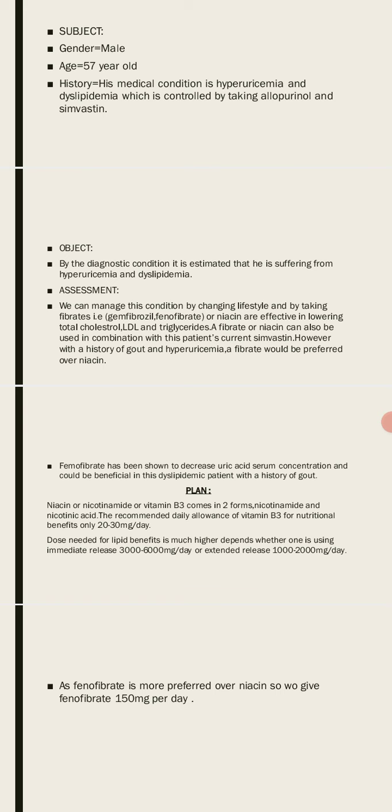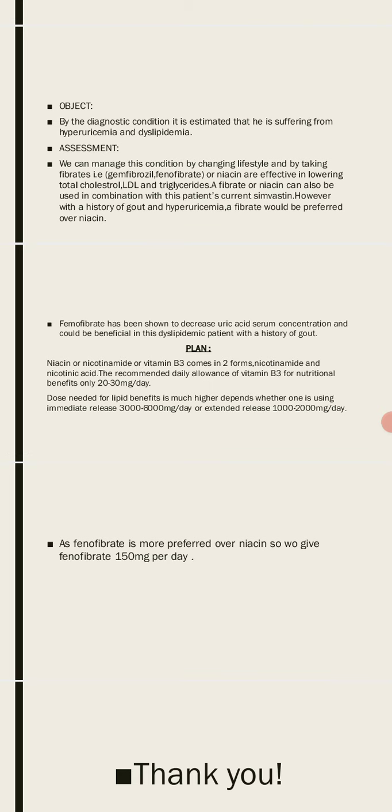But if we are taking niacin or vitamin B3 for lipid benefits, for the management of a disease, then we have to consider whether it is in immediate release form or extended release form. If it is in immediate release form, then we have to administer 3000 to 6000 mg per day. If it is an extended release form, then we have to administer 1000 to 2000 mg per day. However, fenofibrate, which is more preferable over niacin, we give at 150 mg per day.